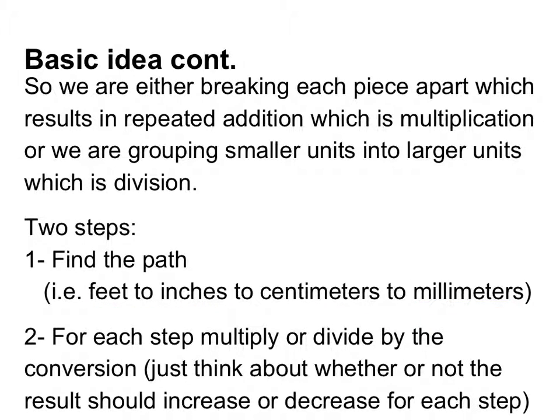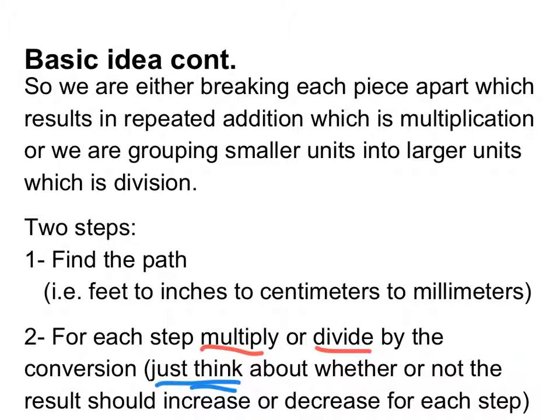And then for each step, we're either going to multiply or we're going to divide. That's what the 2 examples on the previous slide were about, right? Noticing that when we do these conversions, we're either multiplying by the conversion factor or dividing by that number. And how we decide which way to go, we're going to think about it. Here's what we're going to think: should this number be bigger after the conversion or smaller after the conversion? So you need to think about the 2 units that you're converting between in that particular small step and think, should there be more of these or fewer of these?